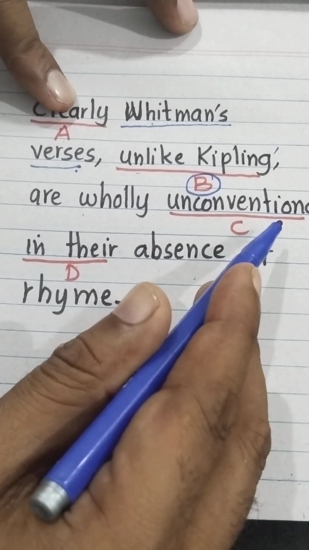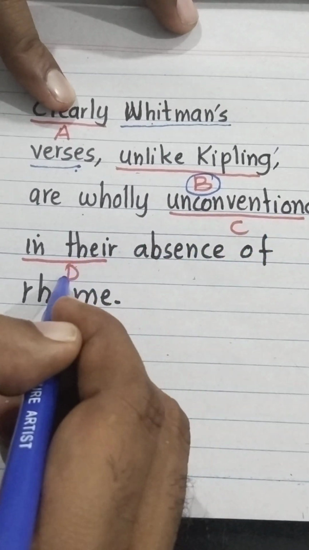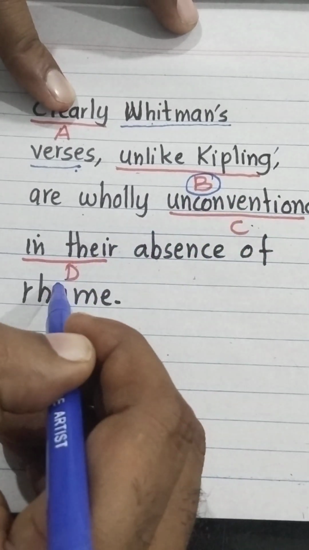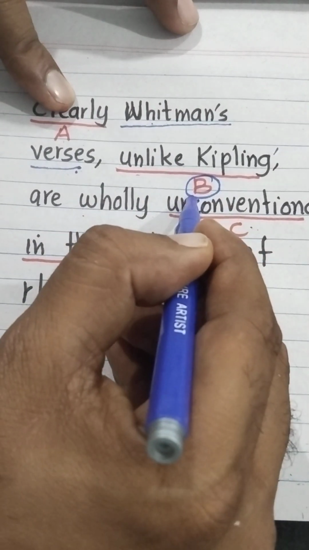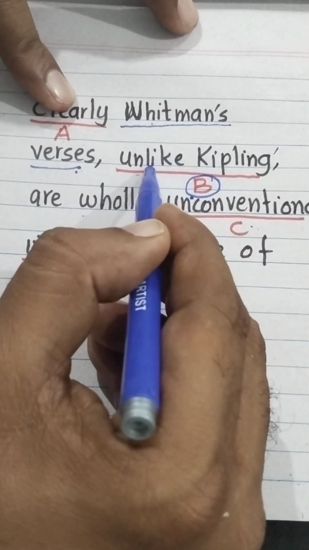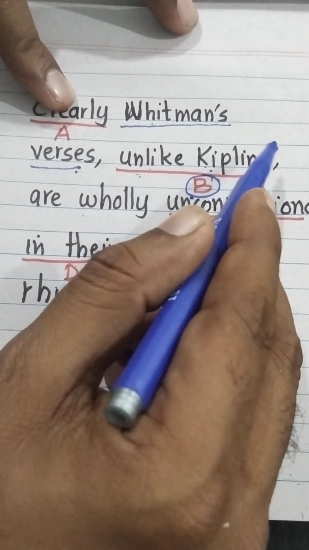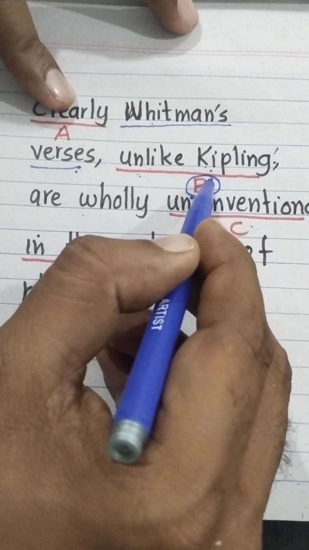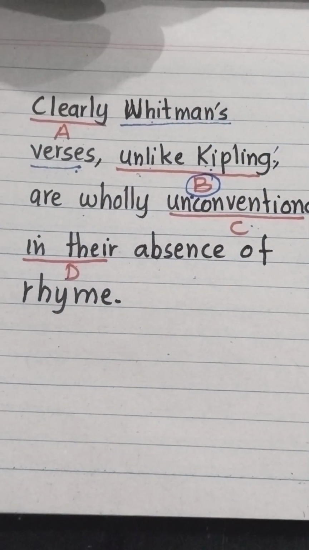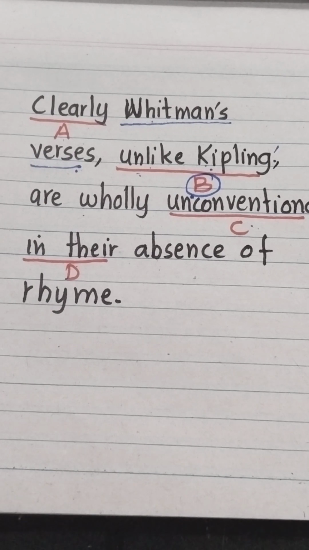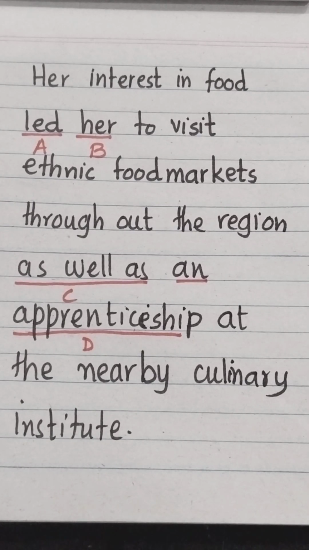Kipling's are wholly unconventional in their absence of rhyme. Rest of the sentence is correct. Only B is a mistake here. Instead of writing unlike Kipling, we write unlike Kipling's. So the mistake here in this question is B. Whitman's verses unlike Kipling's. Look at the next question.